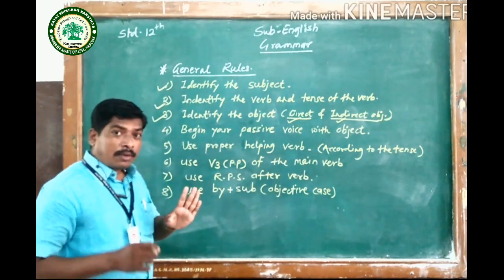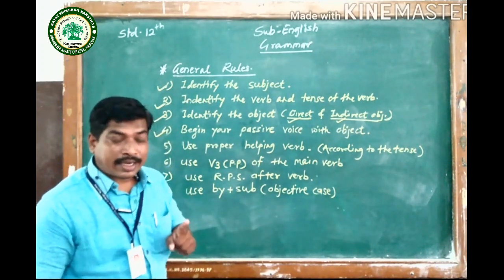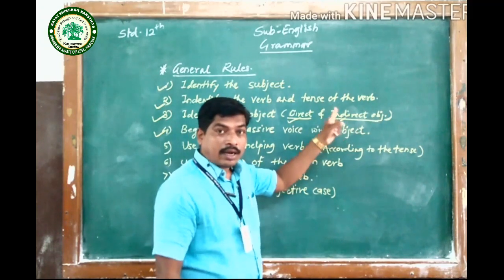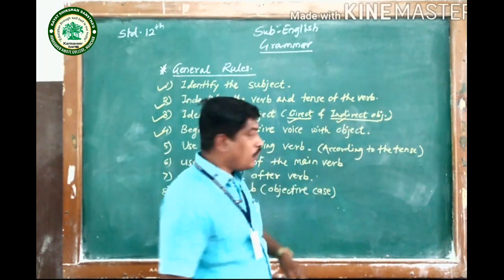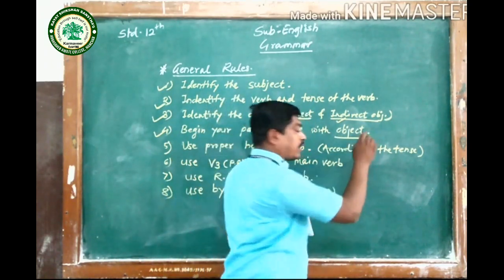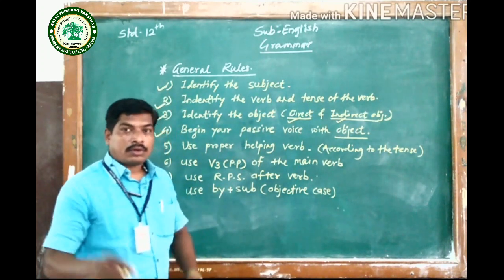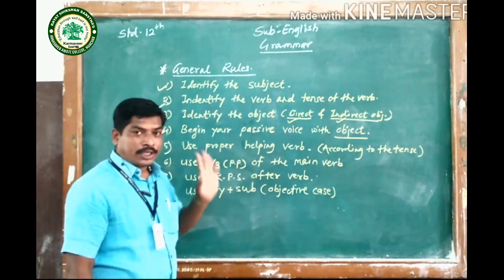Then begin your passive voice. Begin your passive voice sentence with that identified object, whether it is direct or indirect. You have to begin your passive voice with object. So start your sentence of passive voice with the object.